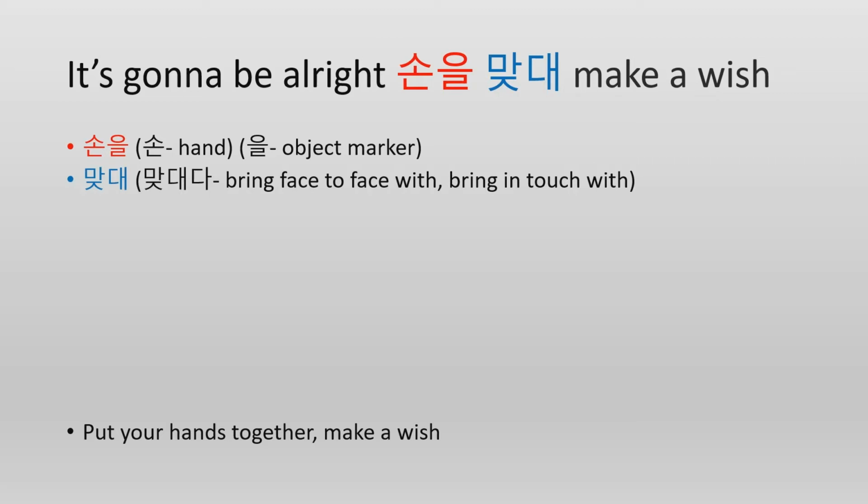So if you want to say it formally, you'd want to say 맞대요. Add yo to the end. But songs usually don't use formal versions, formal tense, so they just do informal. 맞대. 손을, your hand, 맞대, bring together. So 손을 맞대, put your hands together, and make a wish.